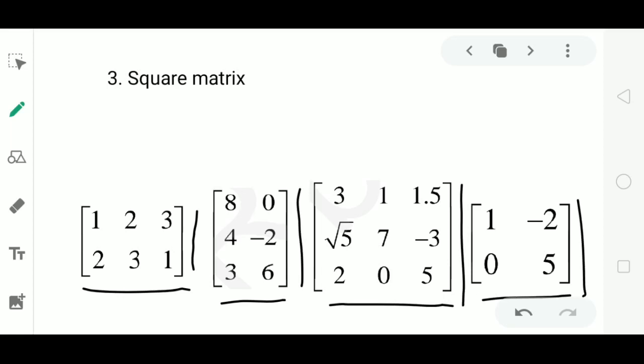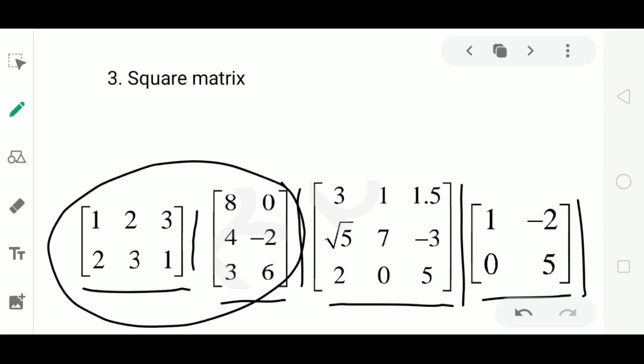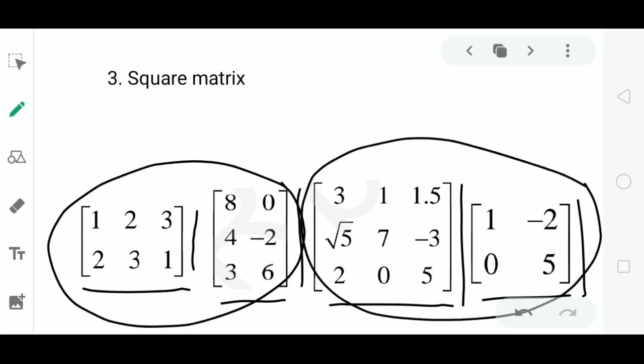So directly by observing the shape of these examples, you can say the first two are not a square as their length and breadth are not equal, and the last two are squares because their length and breadth are equal. Now the question is, when will the length and breadth of the matrices be equal? Look at the first example. There are 2 rows and 3 columns in the first one.